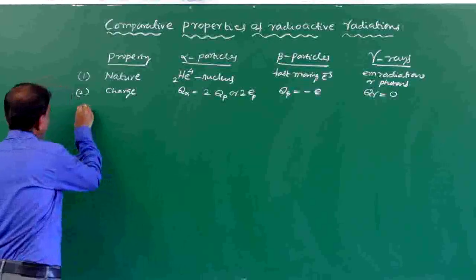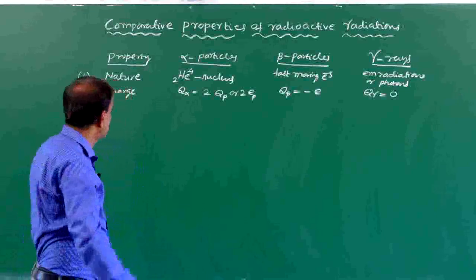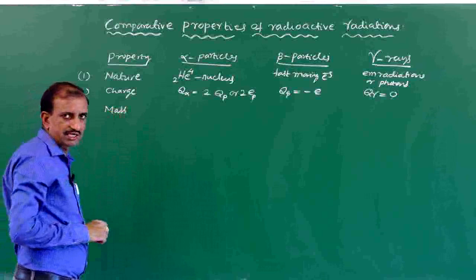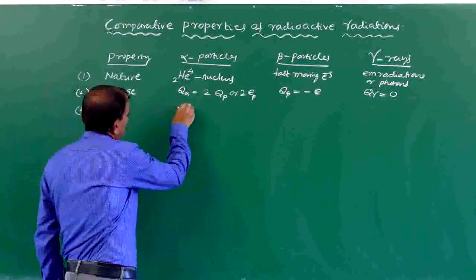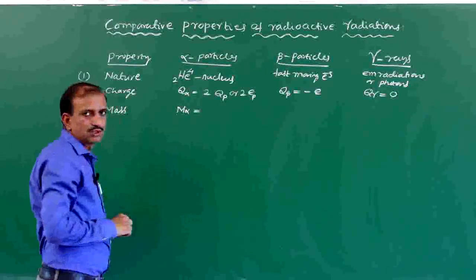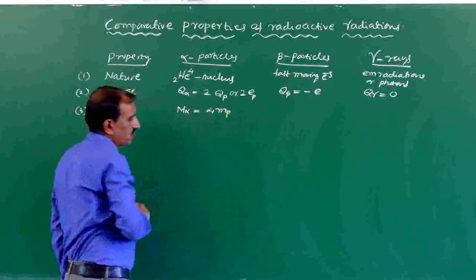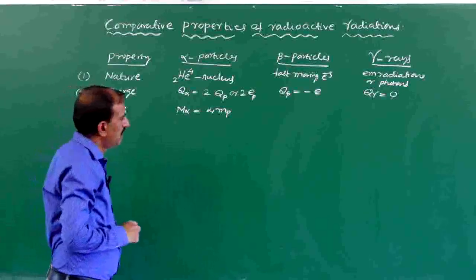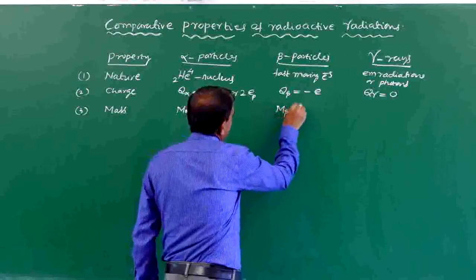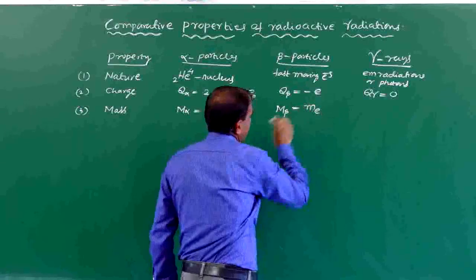Next one is the mass of alpha particles. What is the mass of an alpha particle? The mass of an alpha particle is equal to 4 times the mass of a proton. The mass of a beta particle is equal to the mass of an electron.